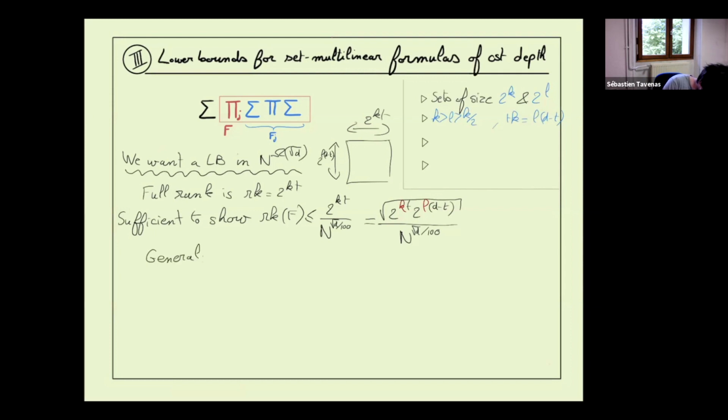In general, if we have f which is set multilinear, where the number of positive indices which appear in f equals p, and the number of negative indices which appear in f equals q, then we know the matrix MF is of size 2 to the kp by 2 to the lq. So the rank of F is always smaller than the geometric mean between the number of rows and the number of columns.